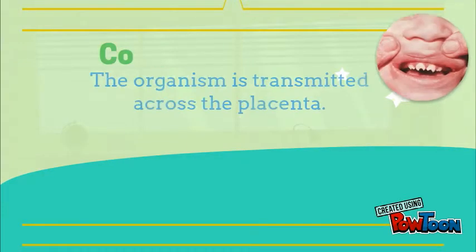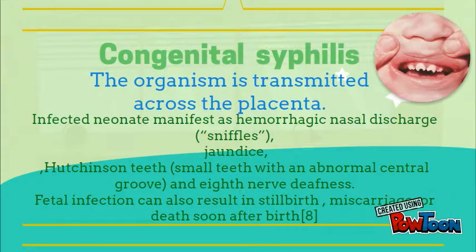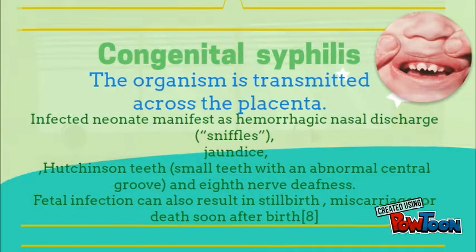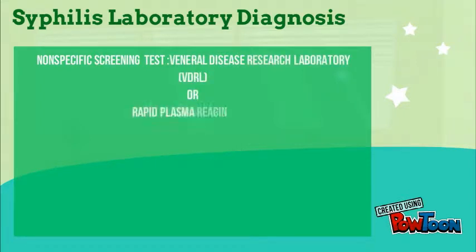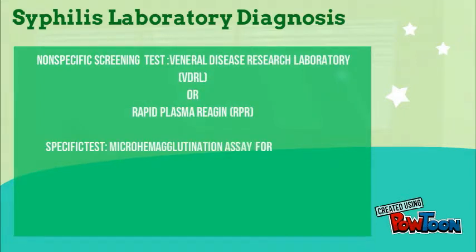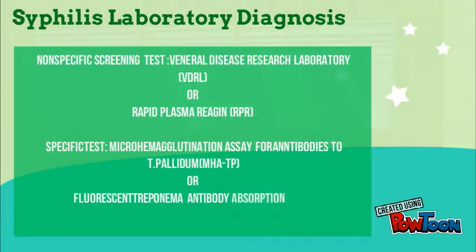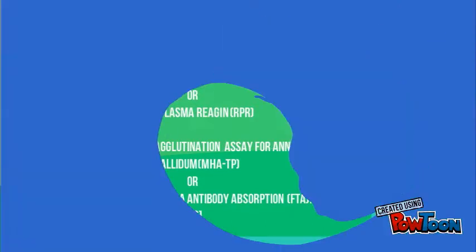Congenital syphilis: the organism is transmitted across the placenta. It manifests as several symptoms such as hemorrhagic nasal discharge, Hutchinson teeth, and eighth nerve deafness. How to detect syphilis in pregnant women? Non-specific screening tests such as VDRL or RPR are performed. Positive screening tests must be followed up with a treponema-specific test such as TPHA or FTA.